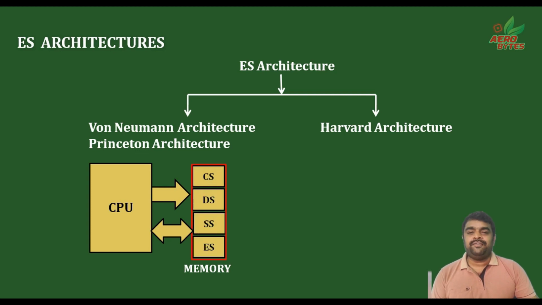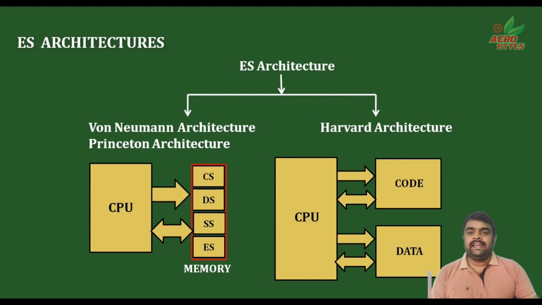See the block diagram of Harvard architecture. Here the memories are physically separated. Means separate memory for instruction, that is code, and a separate memory for data. And also separate address and data buses for instruction and data memory. Okay, what are the advantages and disadvantages of Harvard architecture?